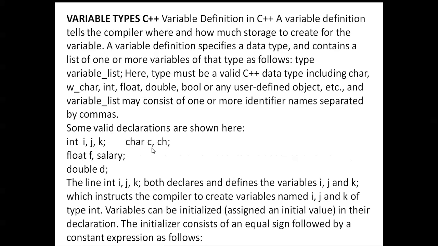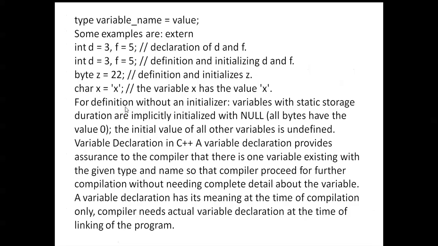int i, j, k; here char c, ch; floating point values float f, salary; and double d. Here more than one variable is declared at a time, and those variables are separated by the comma operator. Next is the type, the variable name, and the value. Some examples: d is equal to 3, f is equal to 5. That is variable initialization.